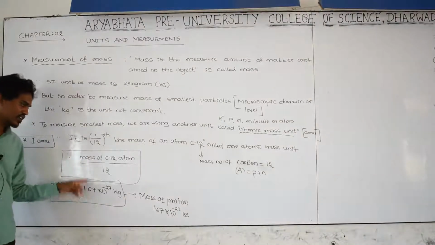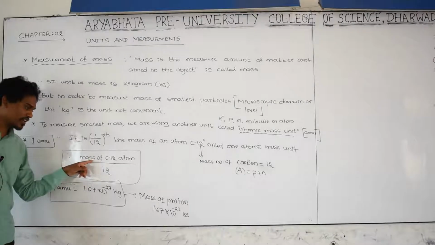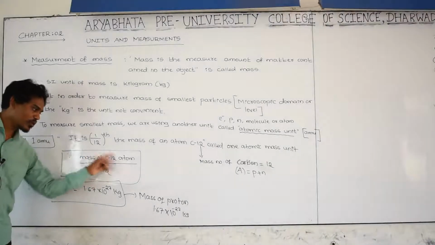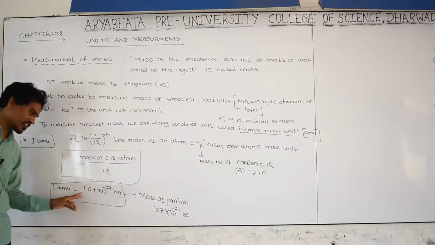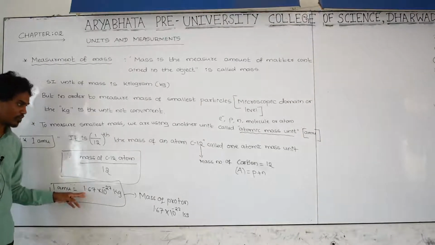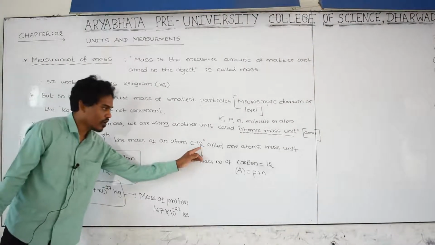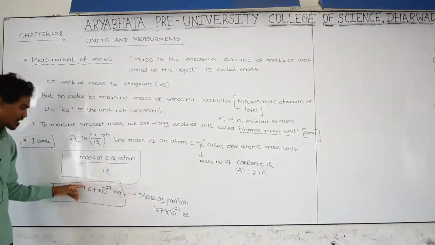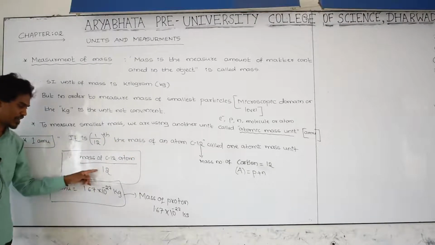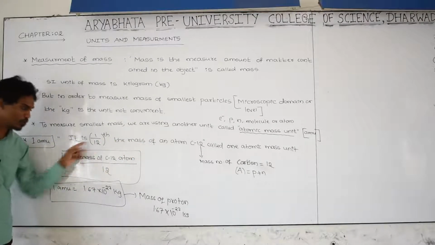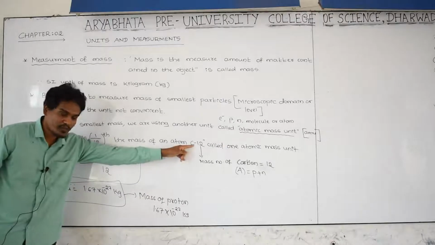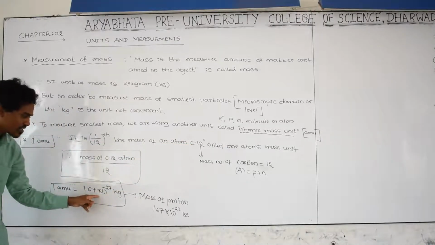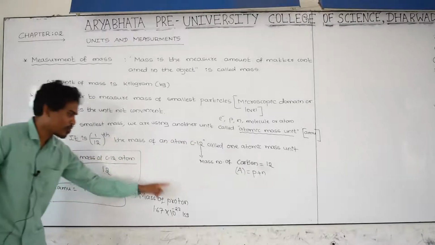Whatever element you take, if you take the mass of that element divided by its mass number, you are not getting exactly this much. But in the case of carbon 12, the mass of the carbon atom divided by its mass number, if you do this calculation for carbon only, you are getting this value. Exactly this mass is equal to the mass of proton.